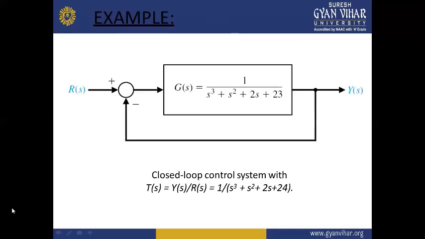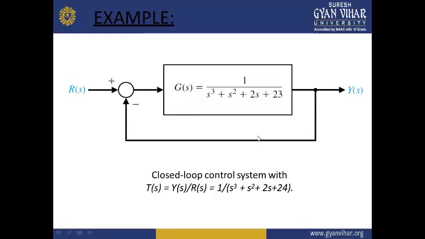Let's take an example. Consider this closed loop system where the open loop gain has been given as 1 upon s cube plus s square plus 2s plus 23.